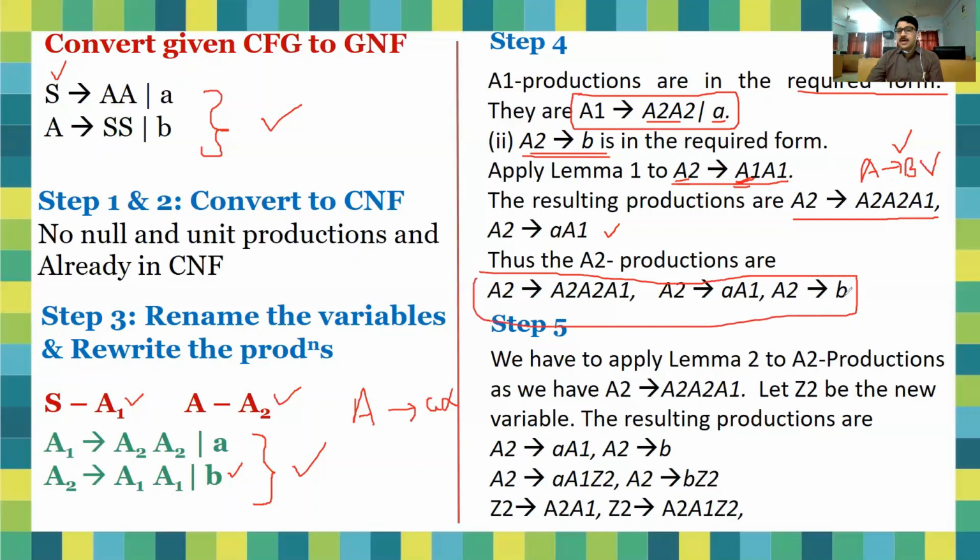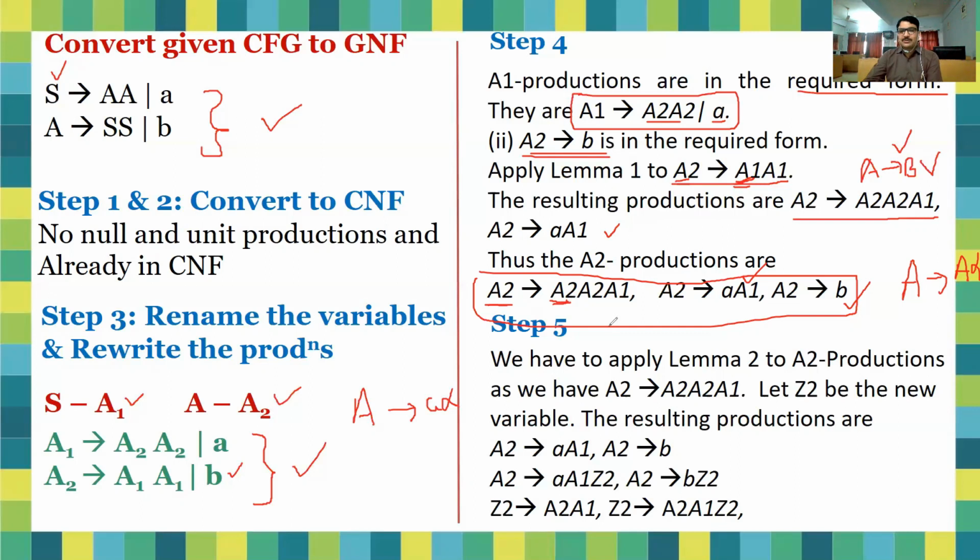In this case, now this is in GNF and this is in GNF, but again this is not in GNF because initially you must have the terminal. So now we will check whether any lemma can be applied. In this situation, you can find here that it is in the form of A2 to A2 alpha, right? So it is simply lemma 1, because A2 is here on the left side and A2 is here on the right side. So this is lemma 2.